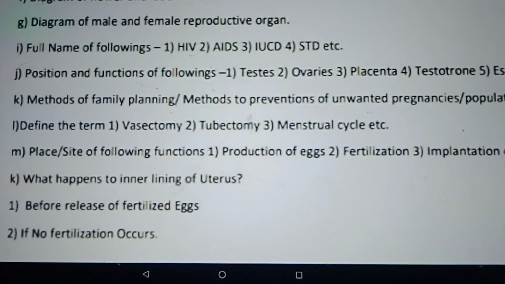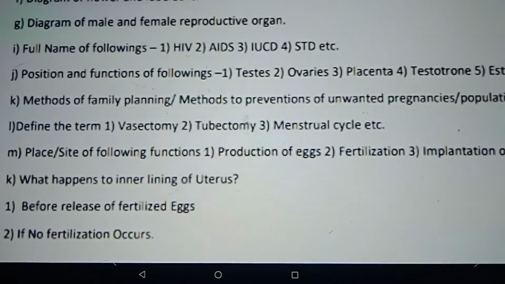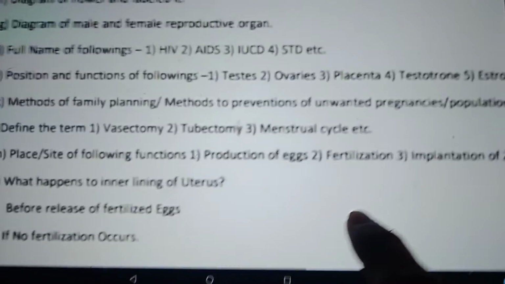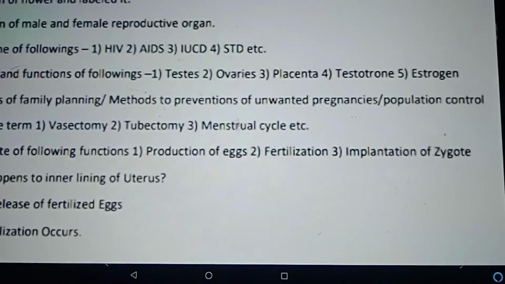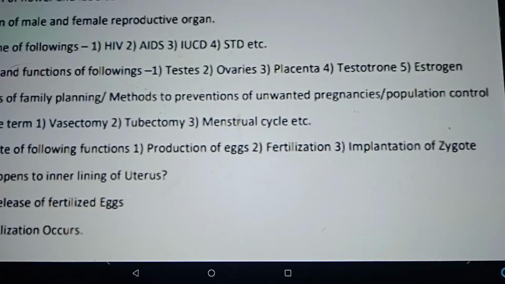The eggs are produced in the ovaries. The fertilization takes place in the fallopian tube, and the implantation of the zygote takes place in the uterus. Be clear with your concepts.